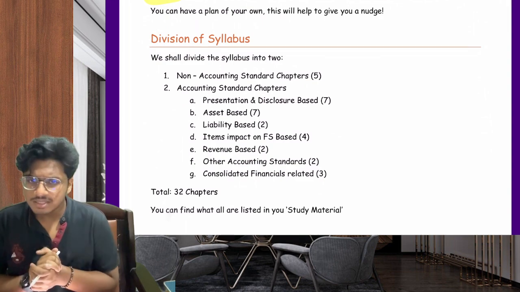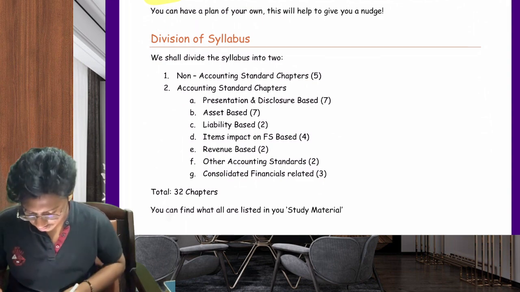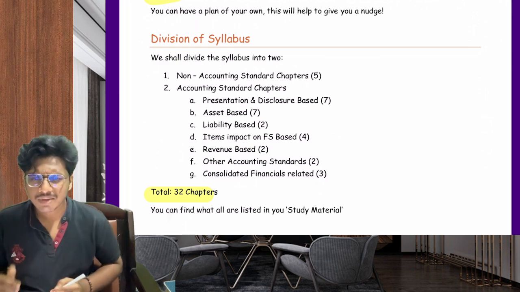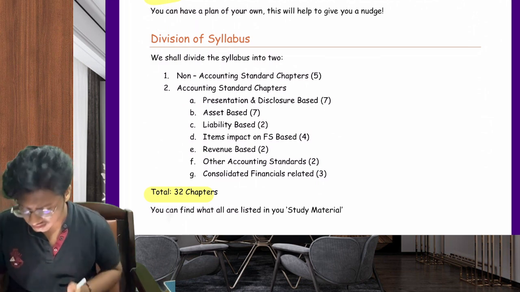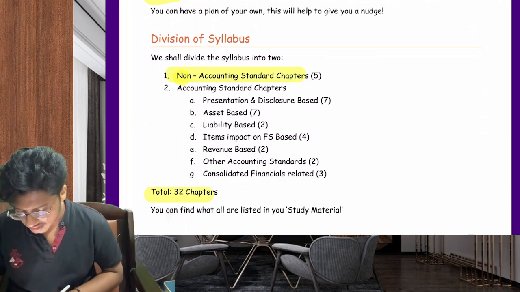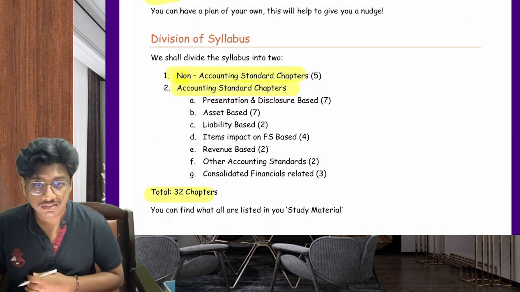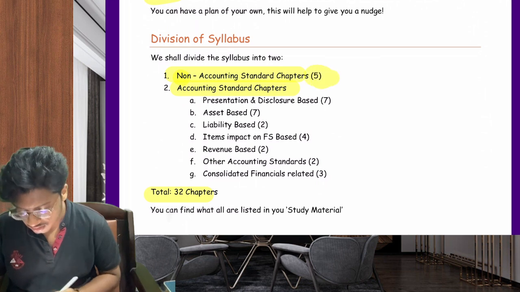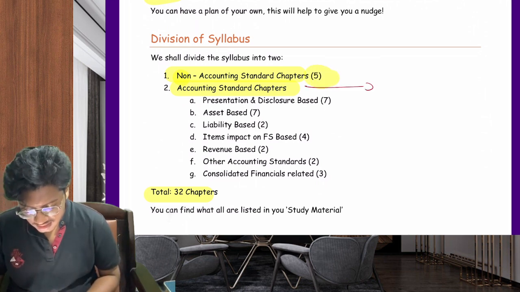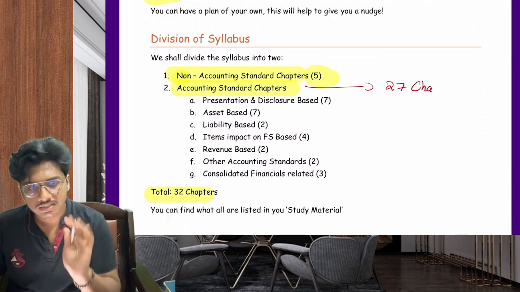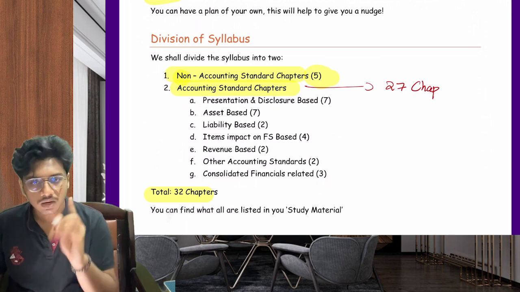The syllabus comprises 32 chapters, but I'm dividing it into two categories: non-accounting standards and accounting standards. Non-accounting standards comprise 5 chapters. Accounting standards comprise 27 chapters. Each chapter consists of each AS.